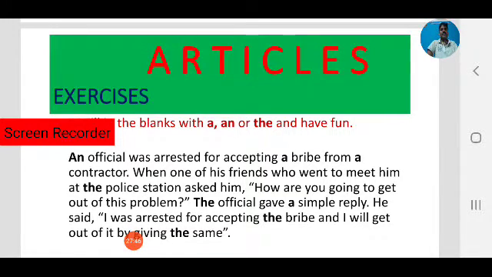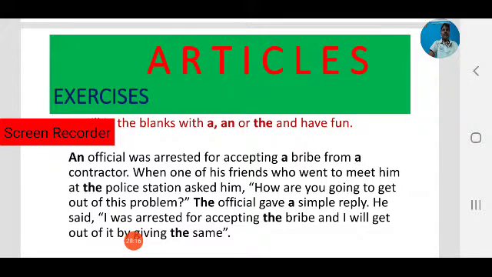The official gave a simple reply. Observe, simple reply. He said, I was arrested for accepting the bribe. You see, observe, the bribe. In the first sentence we use a bribe. So here we use the bribe because we are referring to the bribe again. We are referring to the noun again. So that's why we use the definite article the.